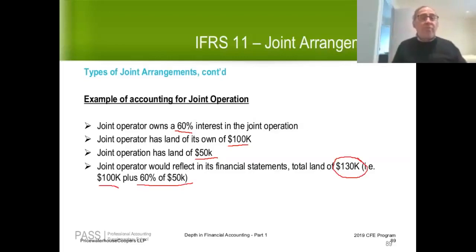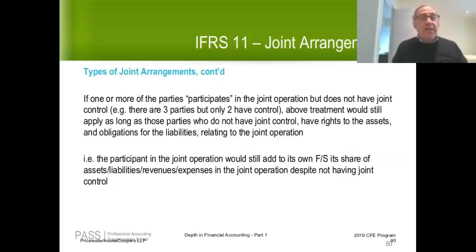So when you're accounting for a joint operation, you just pick up the joint operator's proportionate share of each of the assets, liabilities, revenues, and expenses.